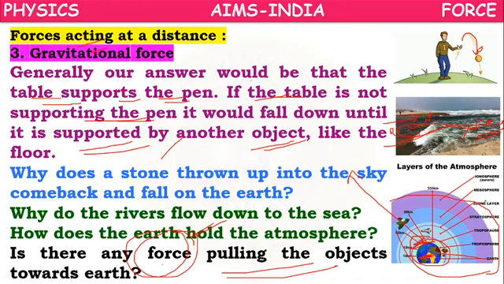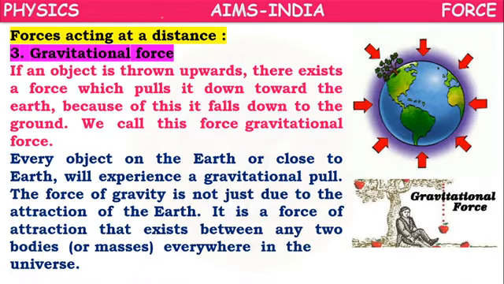So the earth holding the atmosphere means there is some force pulling the atmosphere towards it. Or there is some force in the sea pulling the river water. Or there is some force on the earth pulling the stone. This force is called gravitational force.